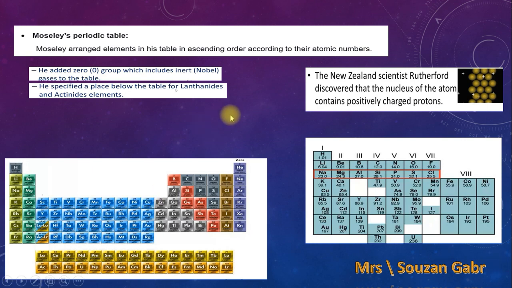So far we know that Rutherford discovered a nucleus containing positive protons, and Moseley arranged the elements according to the number of positive protons, named the atomic number, added the zero group of noble gases, and put a place for the lanthanoid and actinoid elements.